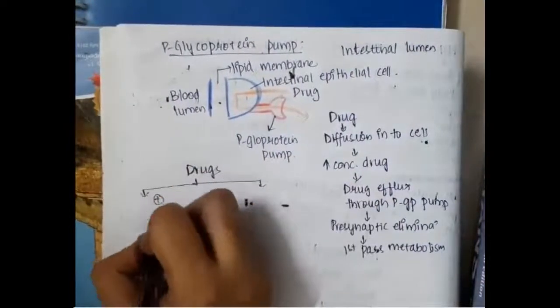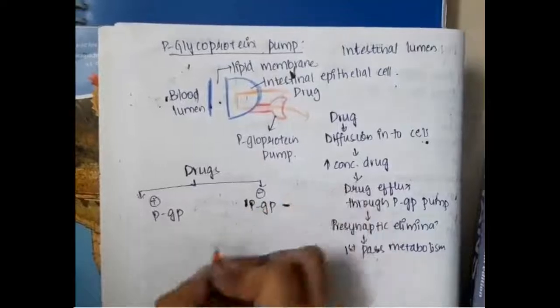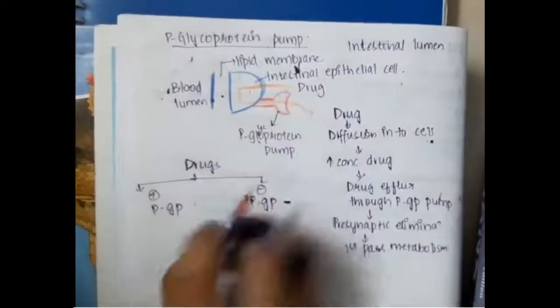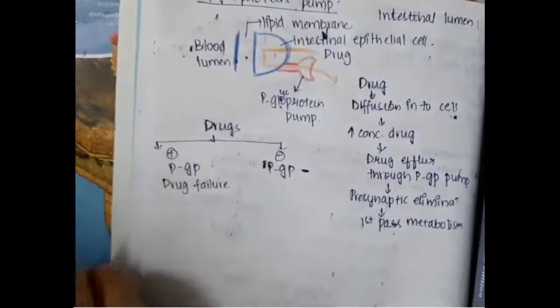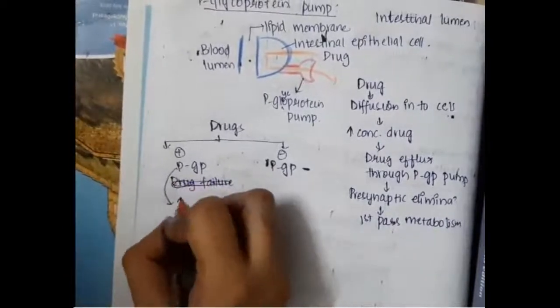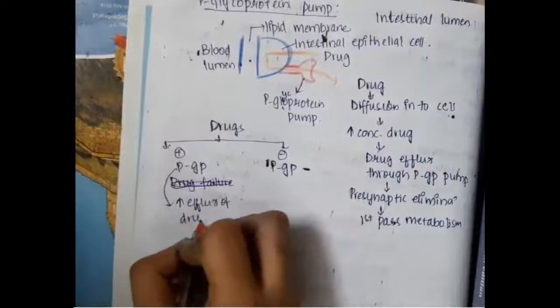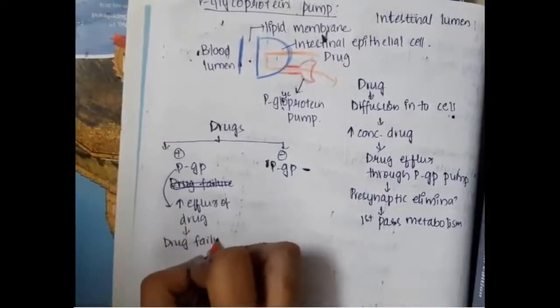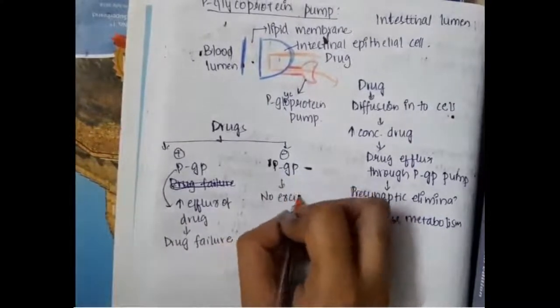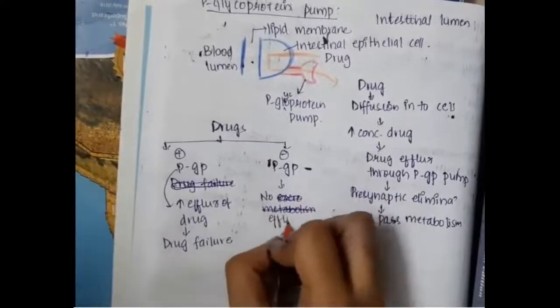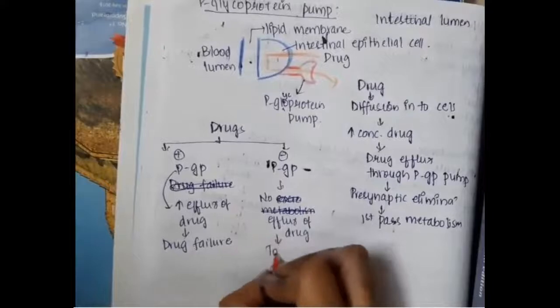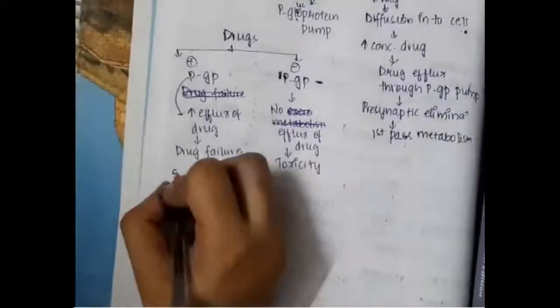There are drugs which activate P-glycoprotein and drugs that inhibit P-glycoprotein. The drugs which activate P-glycoprotein will mainly cause increased efflux of the drug, thus causing drug failure. Whereas the drugs which inhibit P-glycoprotein do not cause efflux of the drugs, which will lead to toxicity of the drug. So first and foremost we will see the examples.